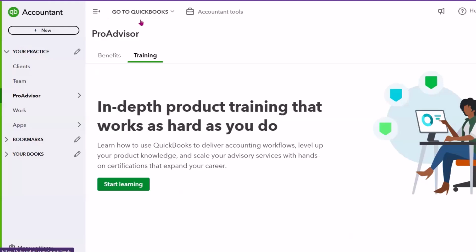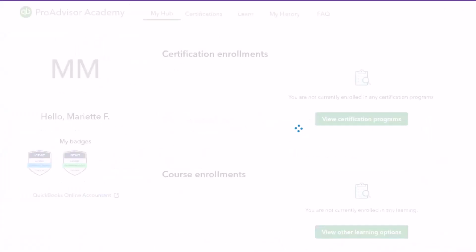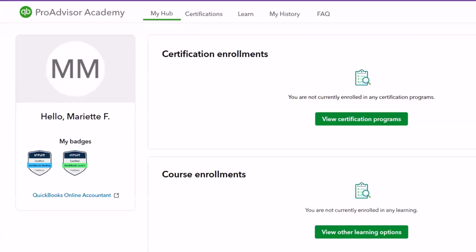The training has changed over the last few weeks here in October and November of 2024. Now, when you come into the ProAdvisor training area, you're going to click on Start Learning. And when you click on Start Learning, you are now moved into what's called the ProAdvisor Academy.